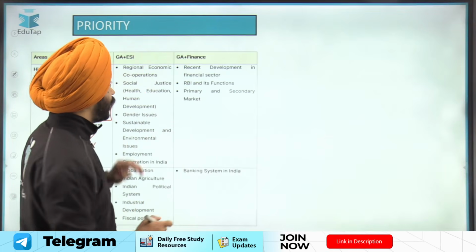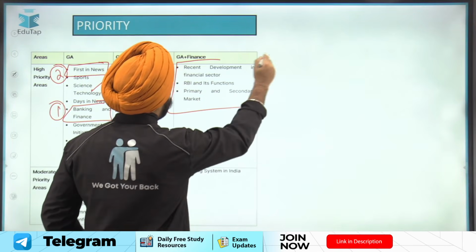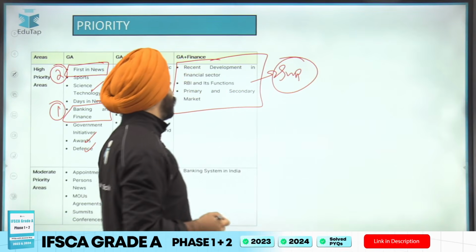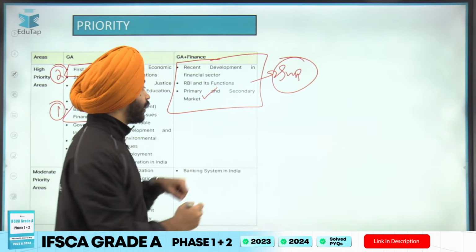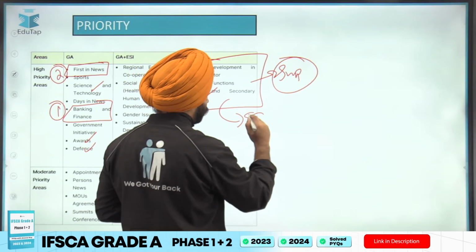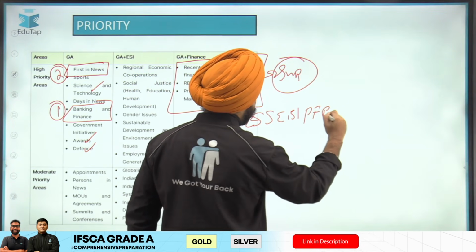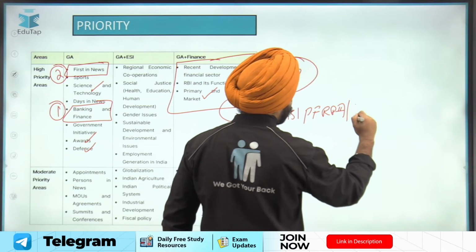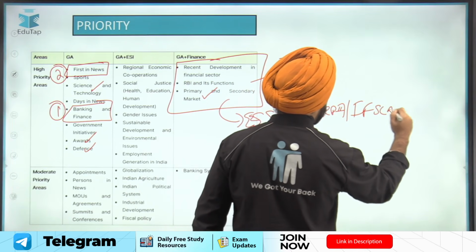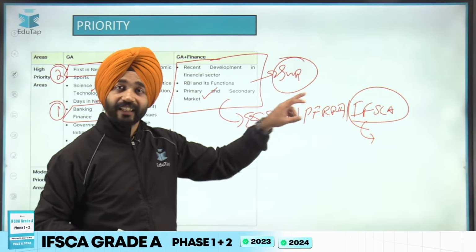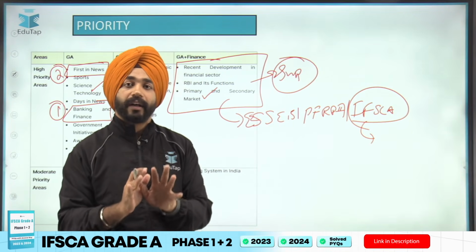Coming to the finance part here, I would say these should always be your high priority topics: recent developments in financial sectors, primary and secondary market, where organizations like SEBI, PFRDA and even IFSCA are playing a prominent role. And if there is news related to IFSCA, that should always be given high priority.